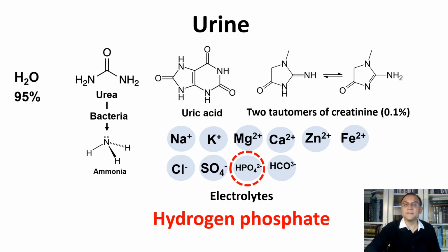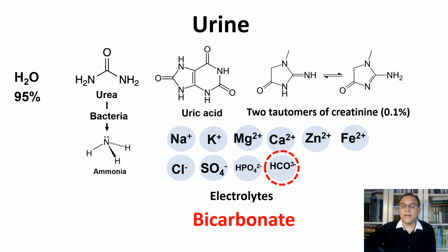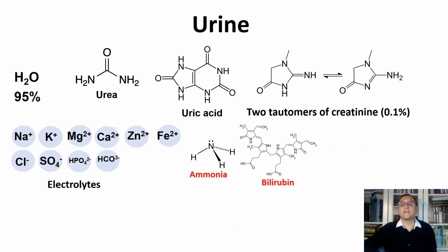Sulfate, hydrogen phosphate, bicarbonate. The prefix "bi" in bicarbonate comes from an outdated naming system and is based on the observation that there is twice as much carbonate per sodium in sodium bicarbonate as there is in sodium carbonate. Other waste products are ammonia, bilirubin, and excess salts, which can also be found in urine.